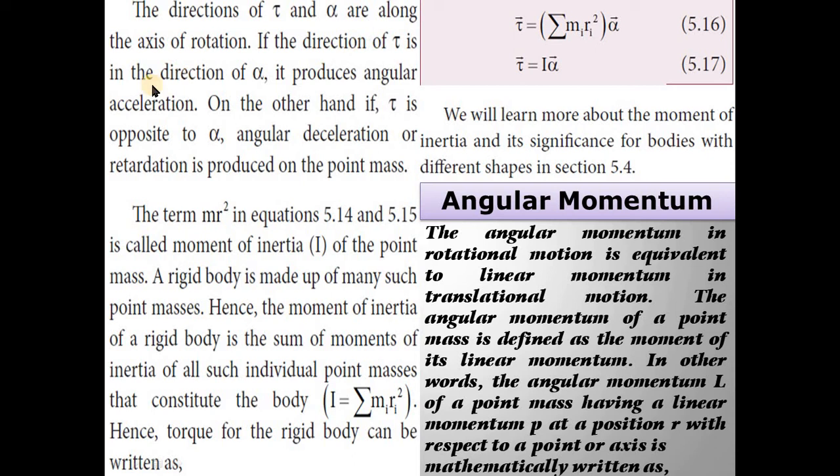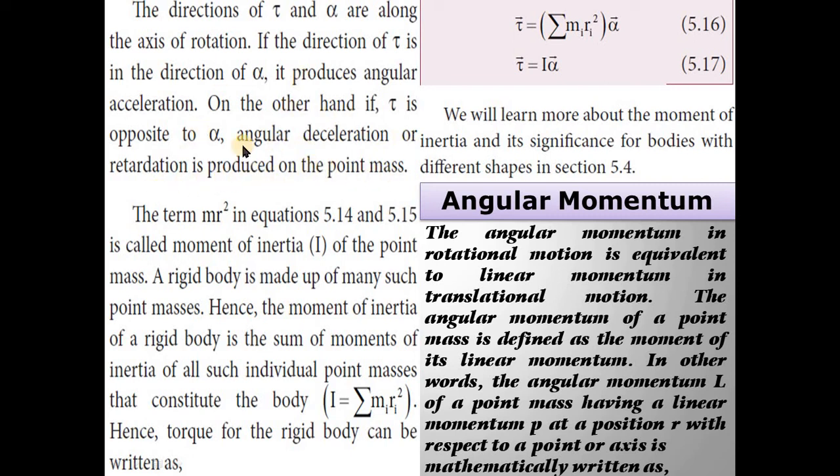If the direction of tau is in the direction of alpha, it produces angular acceleration. On the other hand, if tau is opposite to alpha, angular deceleration or retardation is produced on the point mass.